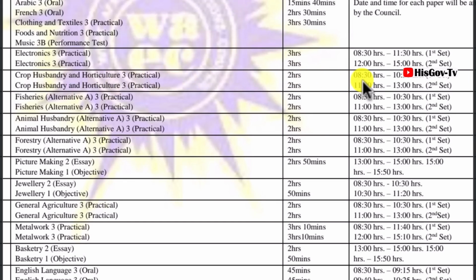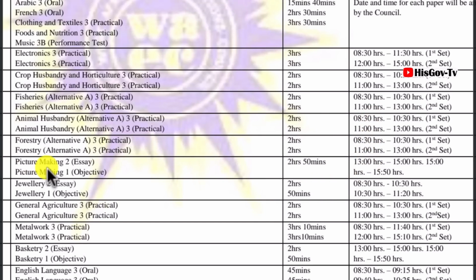The crop husbandry and the horticulture will also be in the morning, 8:30, in 2 sessions. And then the fisheries will also be written in the morning, 8:30. They are all practical, so 2 sessions will be held.